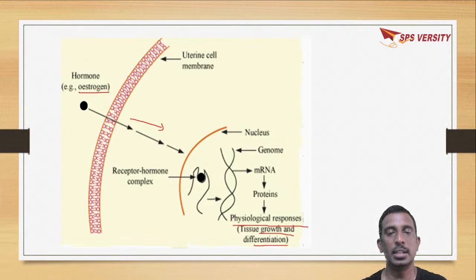So we have studied the mechanism of action of peptide hormones and steroidal hormones, and we have discussed the endocrine system, and in the endocrine system we discussed the different endocrine glands present in the human body.